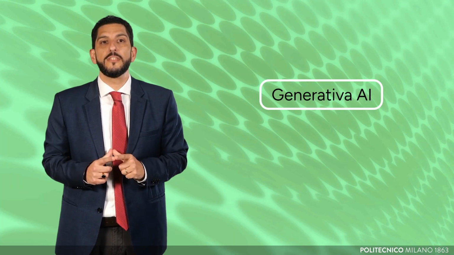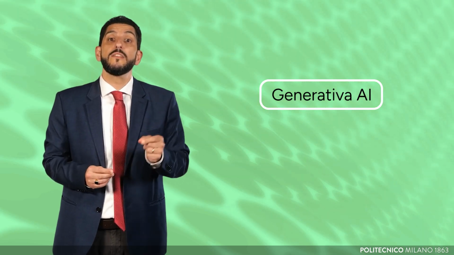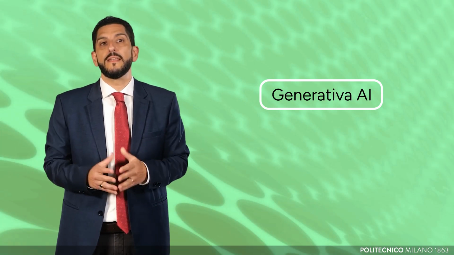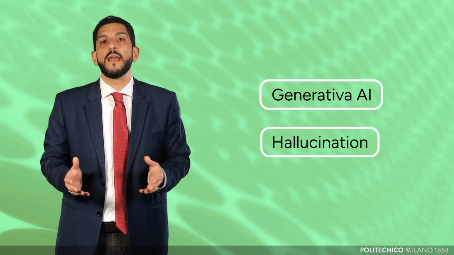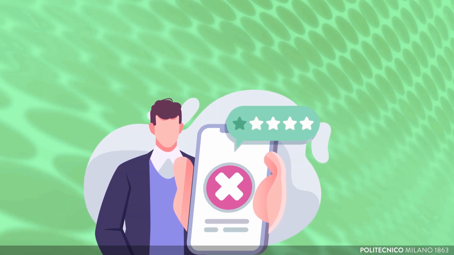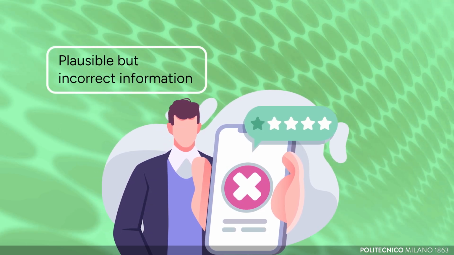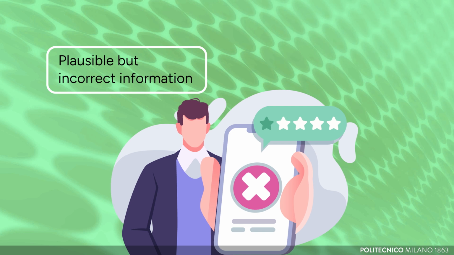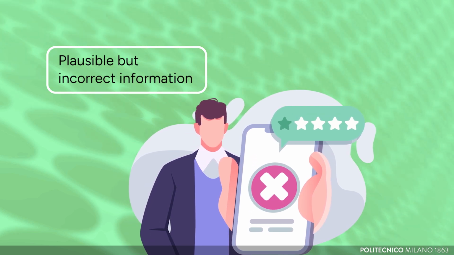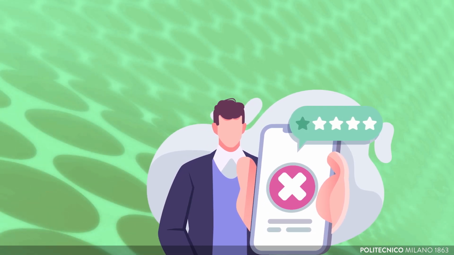Generative artificial intelligence is particularly useful for reviewing procedural texts, but it is also the area where the risk of error is highest. This phenomenon is known in scientific literature as hallucination. A recent systematic review on the phenomenon shows that language models can generate information that sounds plausible but is actually incorrect, presenting it with the same confidence as they do correct information. In university procedural communication, this risk becomes critical.